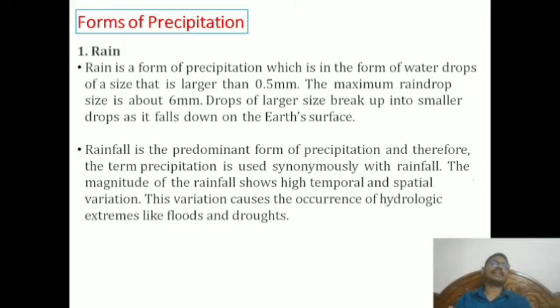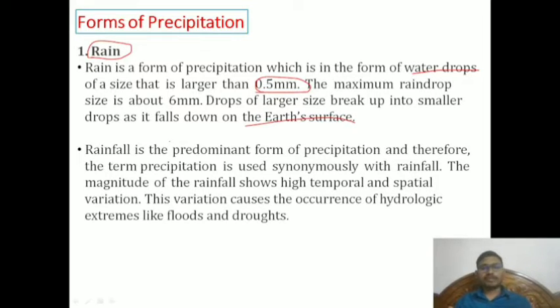The first one comes under rain. Rain is a form of precipitation in the form of water droplets. Rain is of a size larger than 0.5 mm, which is very important, and the maximum raindrop size is about 6 mm. Drops larger than that break up into smaller drops as they fall to the earth's surface. We have to understand these things because we do classification based on that to give the forms of precipitation.